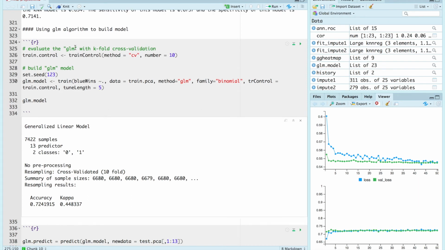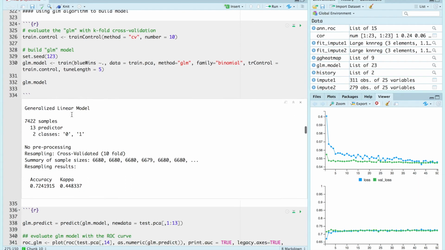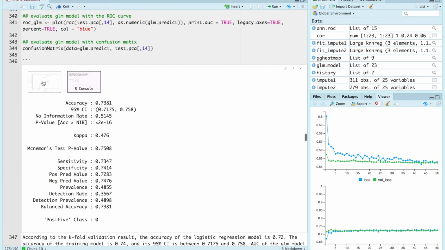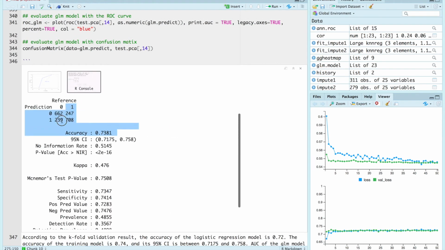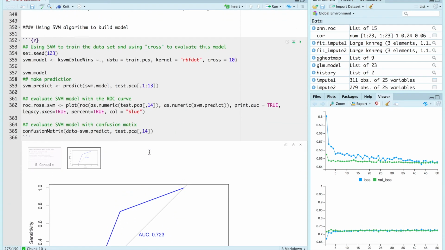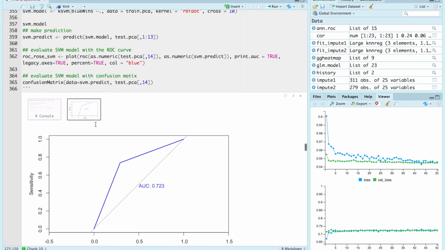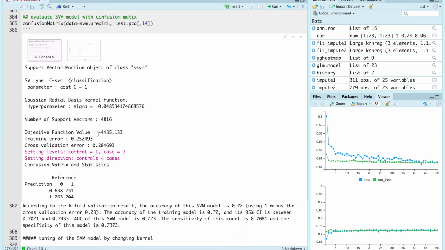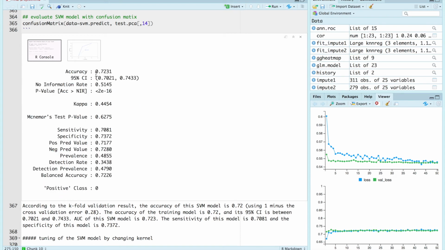This is the logistic regression model, and you can see this is the result of K-fold cross-validation, and this is the AUC of this model, and this is the accuracy of this model. And this is the SVM algorithm. This is the AUC of this model. This is the result of cross-validation. This is the accuracy of this model.